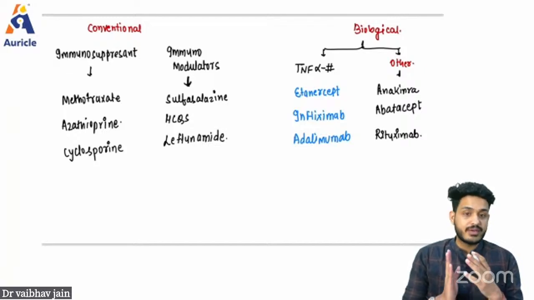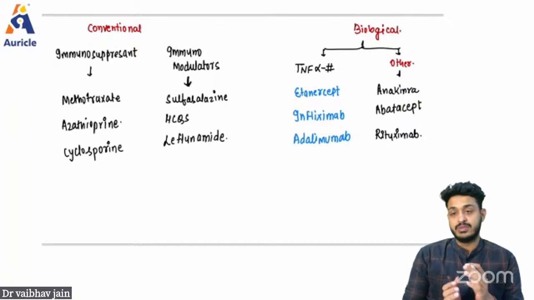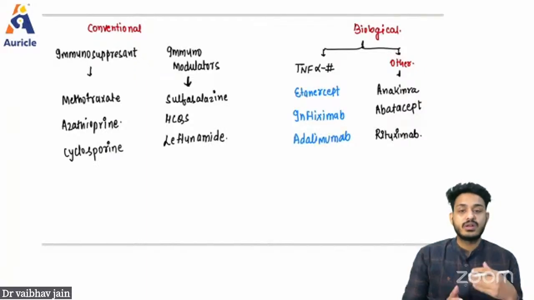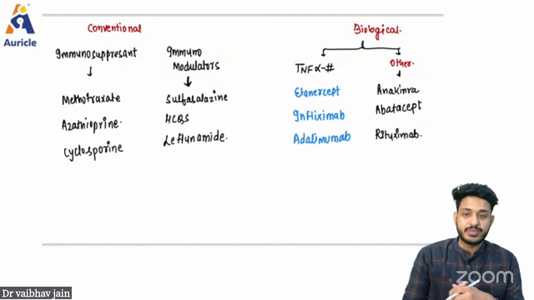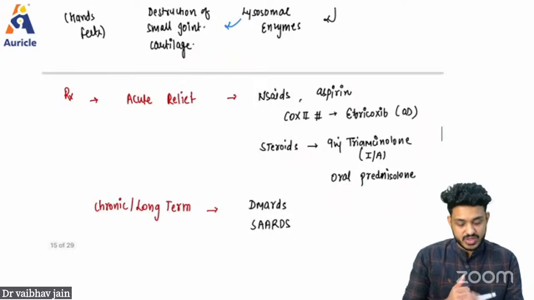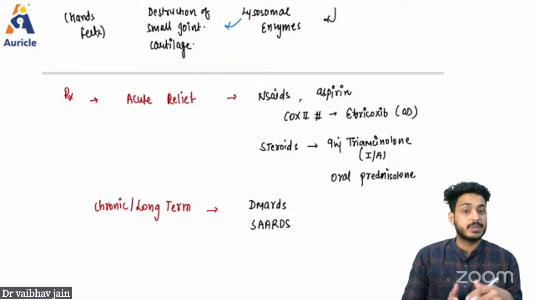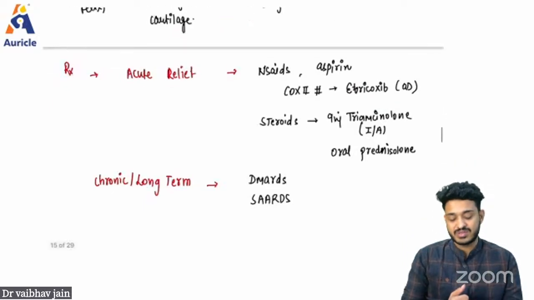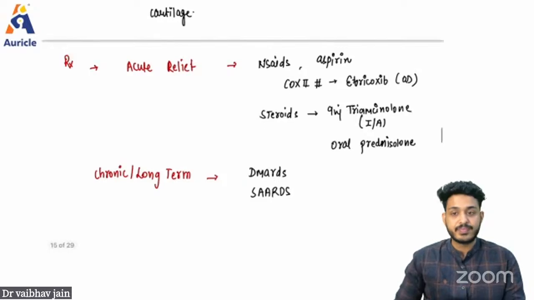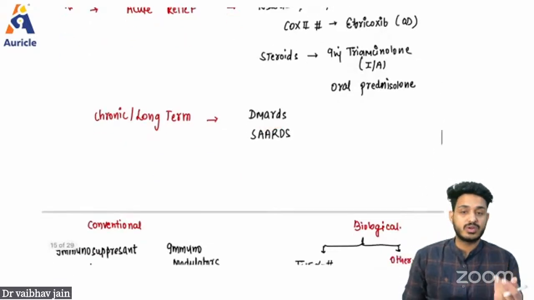If the patient is having rheumatoid arthritis, the patient will be having involvement of the small joints, right? This is an autoimmune disease, so we cannot just directly cure it. We just want to decrease the symptoms, right? We can give symptomatic relief to the patient. If the patient is having an acute symptom or acute flare, we can give NSAIDs, we can give aspirin. If the patient is not recovering, we can give etoricoxib, that is the COX-2 inhibitor, right? Then we can use steroids.